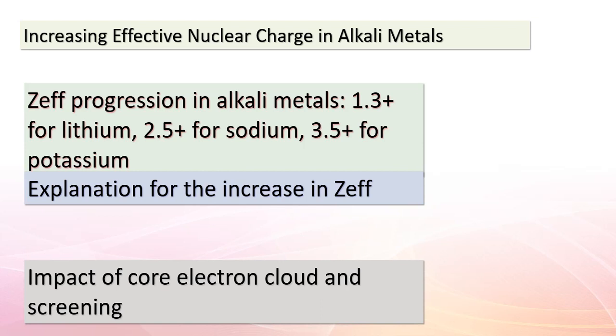The answer lies in the electron cloud. As we descend the group, the core electron cloud becomes more diffuse. This diffuse cloud is less efficient at shielding the valence electrons from the powerful pull of the nucleus. Consequently, the valence electrons experience a stronger effective nuclear charge. This phenomenon showcases the intricate interplay between atomic structure and electron behavior. Let's keep exploring and uncover more gems of knowledge.